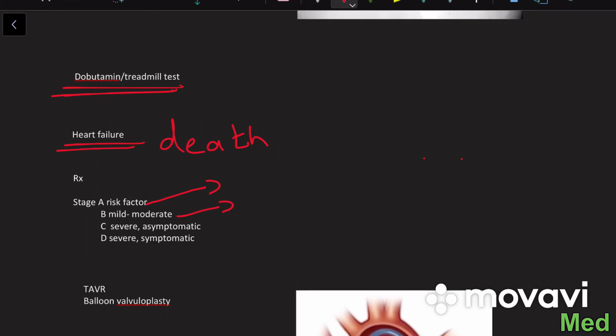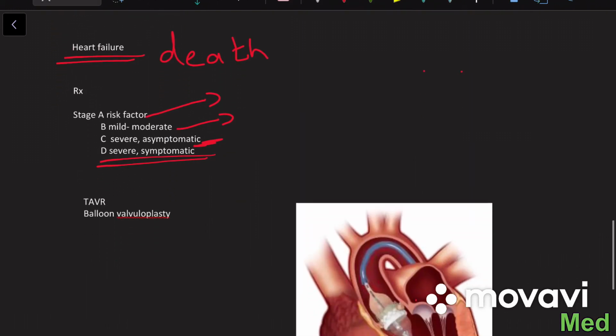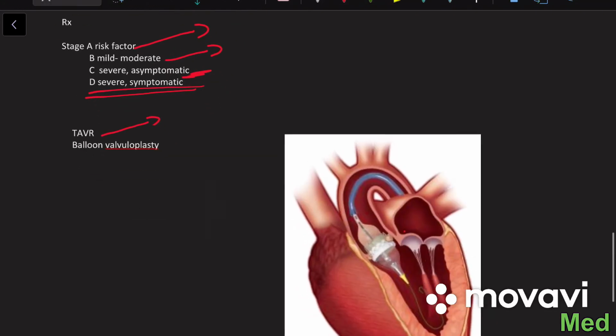Then stage C means severe aortic stenosis without any symptoms, and if the patient starts experiencing symptoms, we call it stage D. Then coming to the treatment, we usually treat it with transcatheter aortic valve replacement. As you can see here, the original valve is not removed, but we place a new valve over the other. Then usually in children we don't use this TAVR, but we prefer to use balloon valvuloplasty.